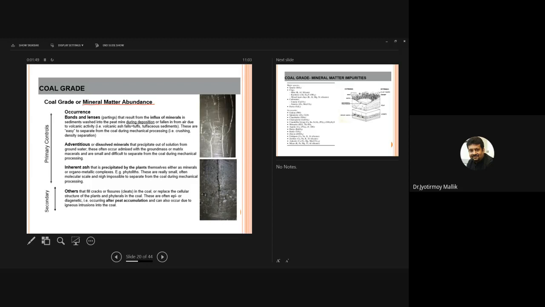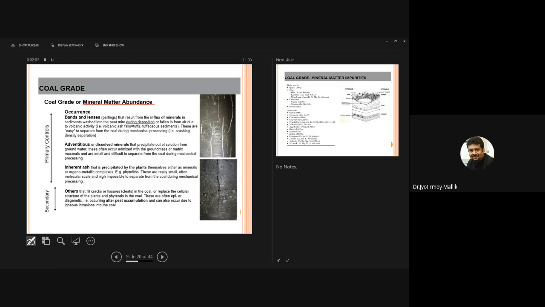So these are the dissolved minerals present in the coal matrix, which cannot be separated very easily mechanically. Okay, then you also have inherent ash that is precipitated by the plants themselves, right? They are inorganic in origin.